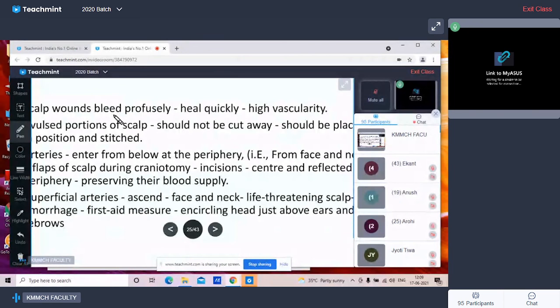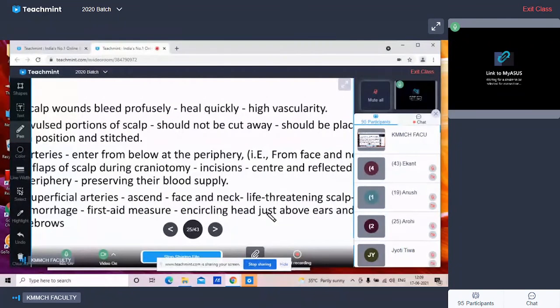So again, all superficial injuries to the scalp can cause life-threatening scalp hemorrhage. These can be stopped by applying a tourniquet encircling the head just above the ears and the eyebrows. So again, this is the clinical importance of the blood supply of the scalp.